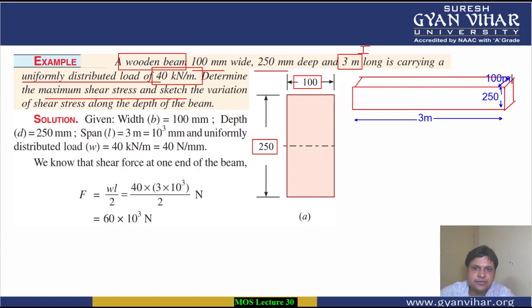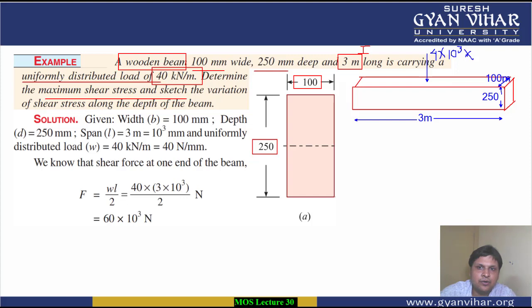So these 3 dimensions, now you can imagine it in a better way. These 3 dimensions are given to you and UDL is applied on it. UDL is 4 kilonewton per meter. You can consider it as a point load of value 4 kilonewton, means 4 into, in Newton if you want to do it, then it will be 4 into 10 to the power 3, and then you will have to multiply it with the distance on which the UDL is acting.